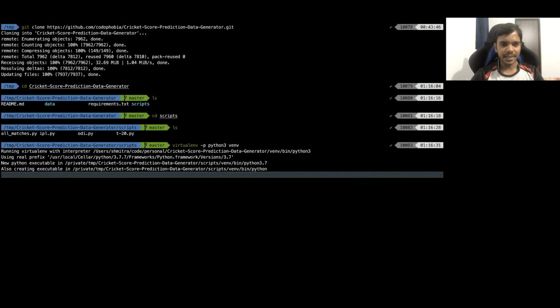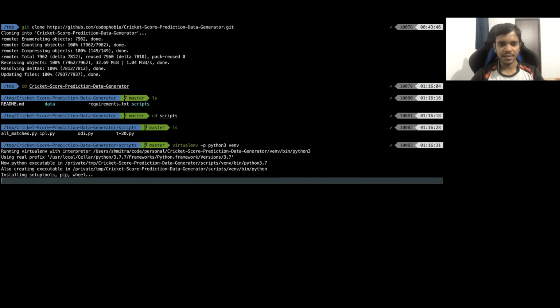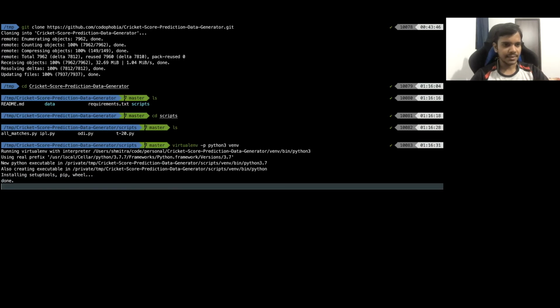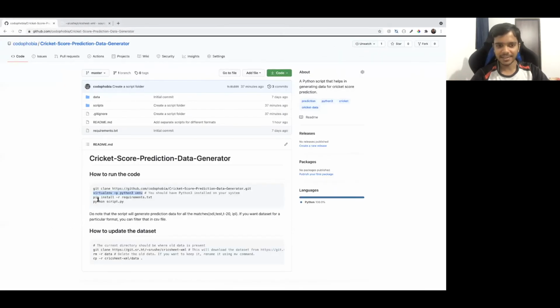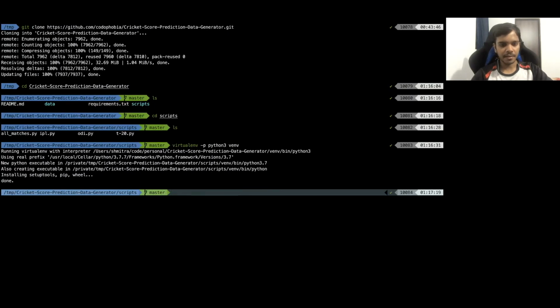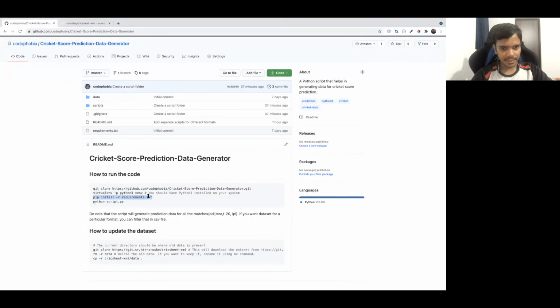It will take some time, and then it gives me a virtual environment where I can run my code. It is installing some libraries now. Yeah, it's done now. Now I have to activate the virtual environment also. If you do not understand what this is, do a Google search and you will understand what virtual environments are. I have not written that here.